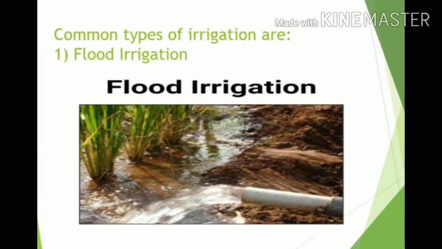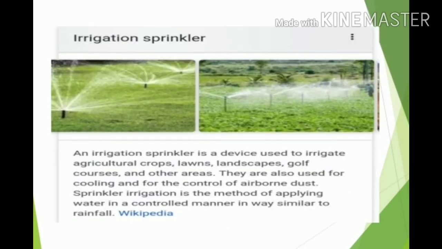So in that, common types of irrigation are flood irrigation. You can see here, in flood irrigation, the water is released in the form of a flood. In the next one, sprinkler irrigation, with the help of some device this is done so that it is sprinkled all over the field. So it is a very nice method because of which we can spread water throughout the field.